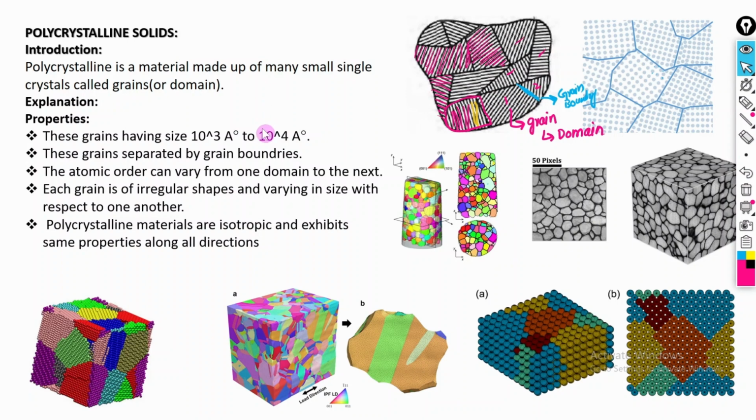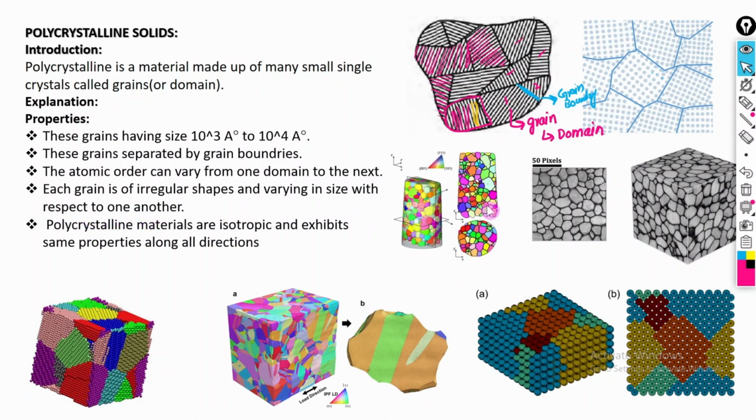This grain has a size varying from 10 power 3 angstrom to 10 power 4 angstrom. These grains are separated by the grain boundaries. The atomic order can vary from one domain to the next domain. Each grain is of irregular shape and varies in size with respect to one another.